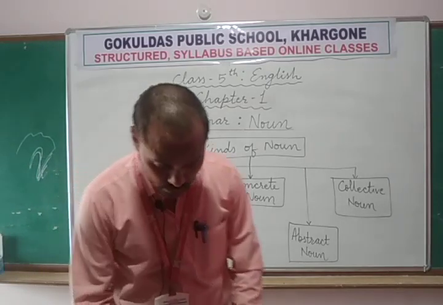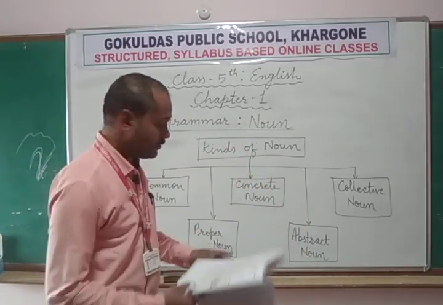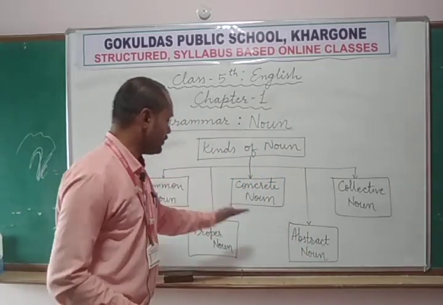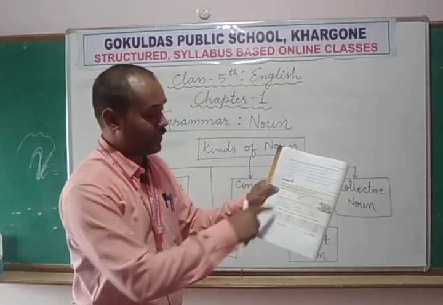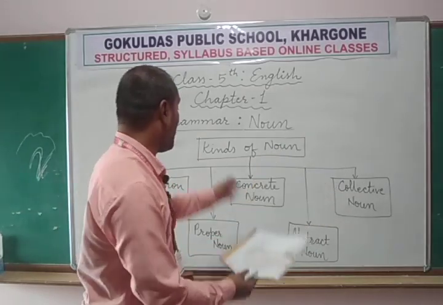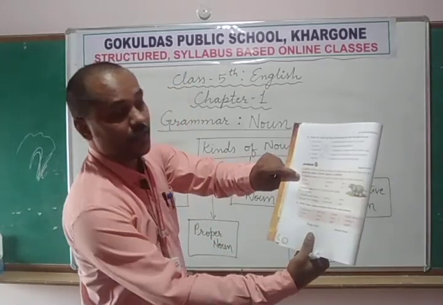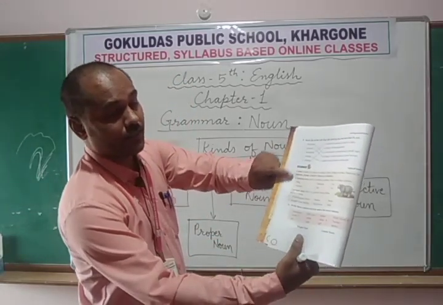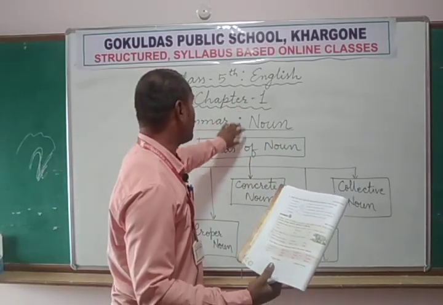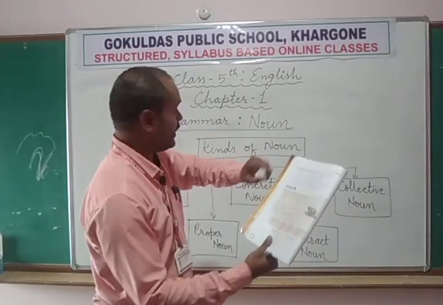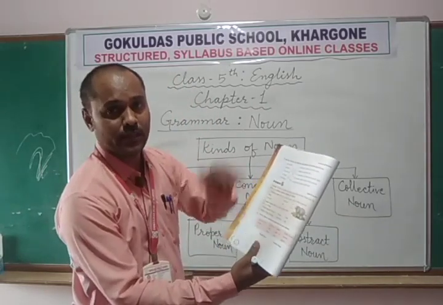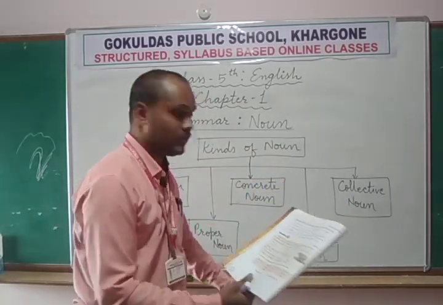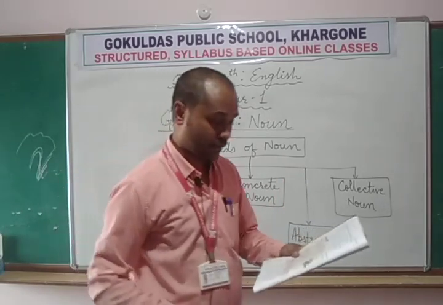Okay, so second is proper noun. First you draw kinds of noun, then you start with the definitions of each individual kind, just like common noun, then proper noun. After this diagram you will start from here, common noun. The definition of noun you will start just after here, then you draw this diagram, and after this diagram you can note down all these things.